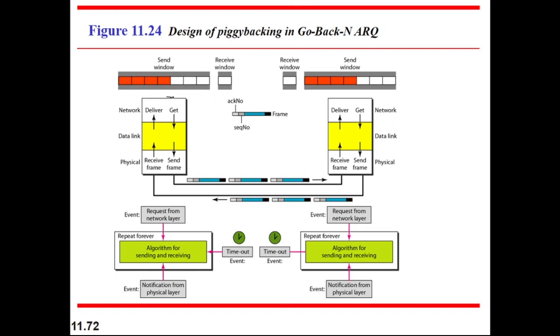This is our sender window, and this is the receiver window, and this is the window size. These 4 bits are marked here, and on the receiver side the 4 bits are also marked here. It is the same thing: from the network layer, the data link layer gets the data and transfers it to the physical layer, and data is passing in this way.